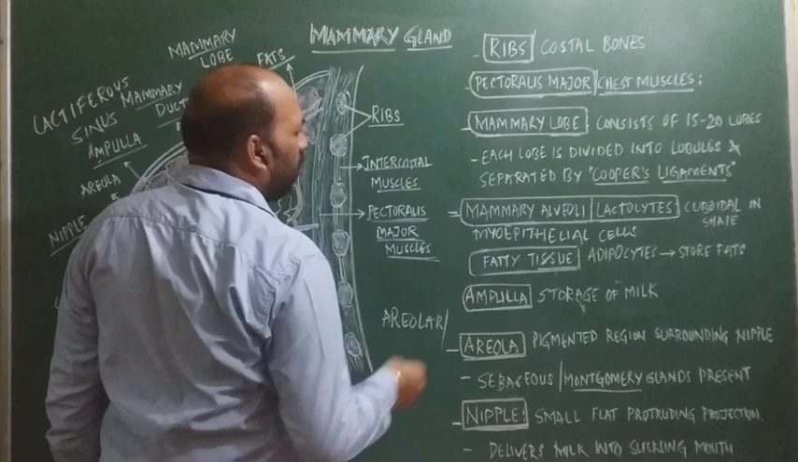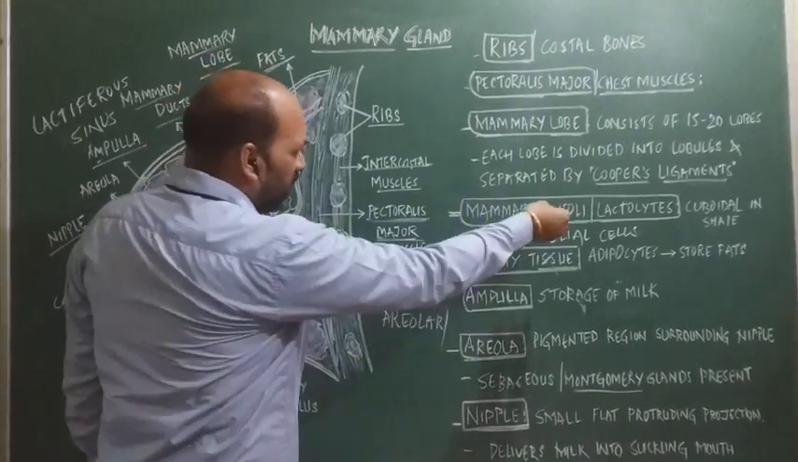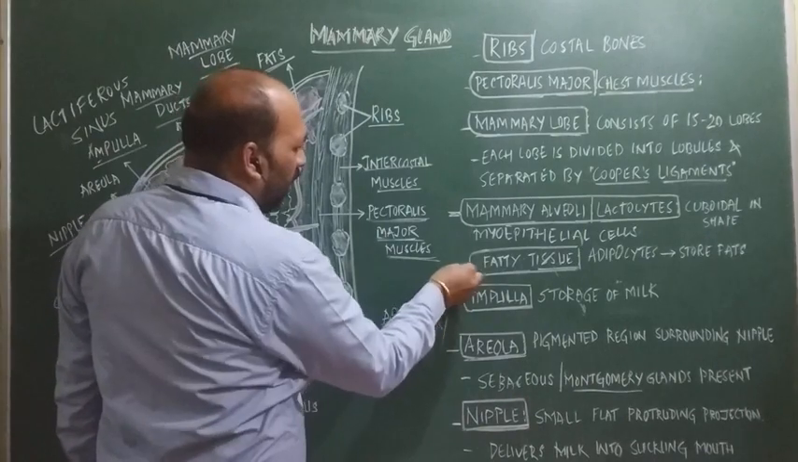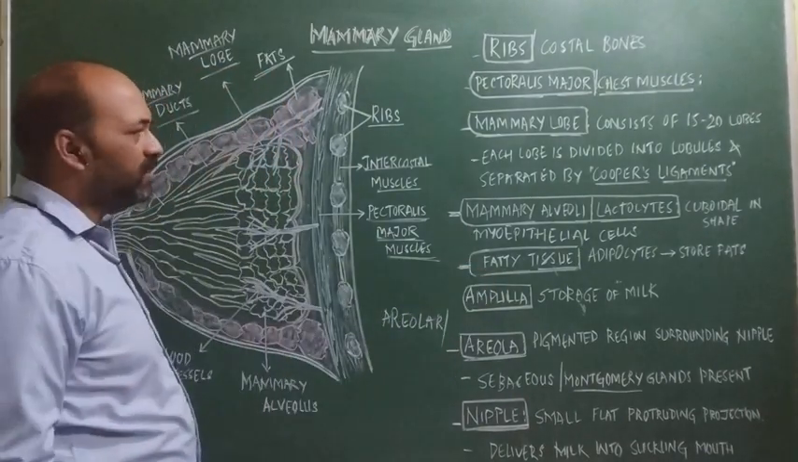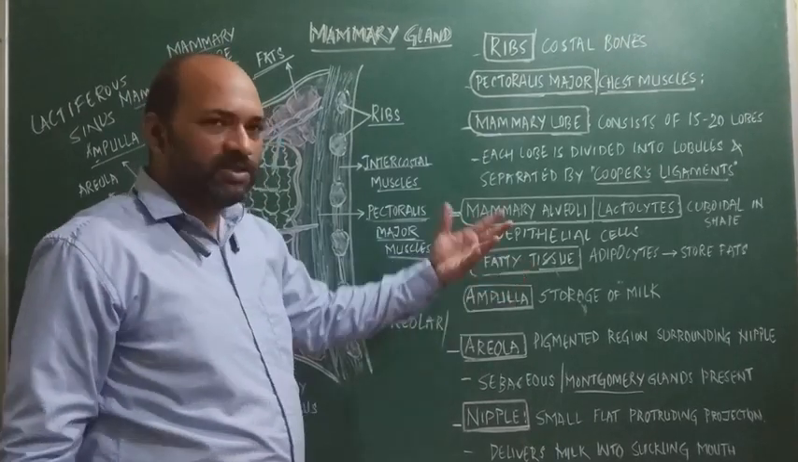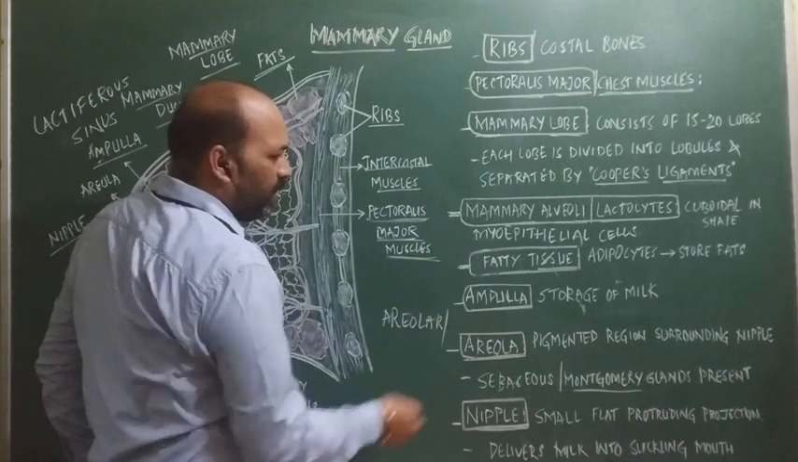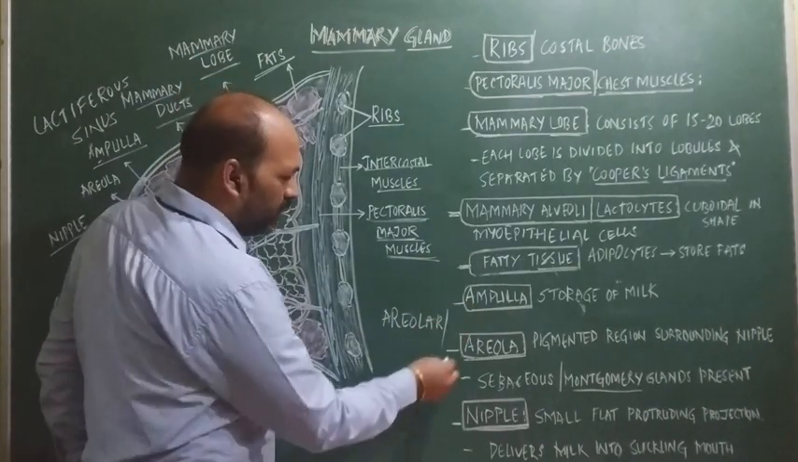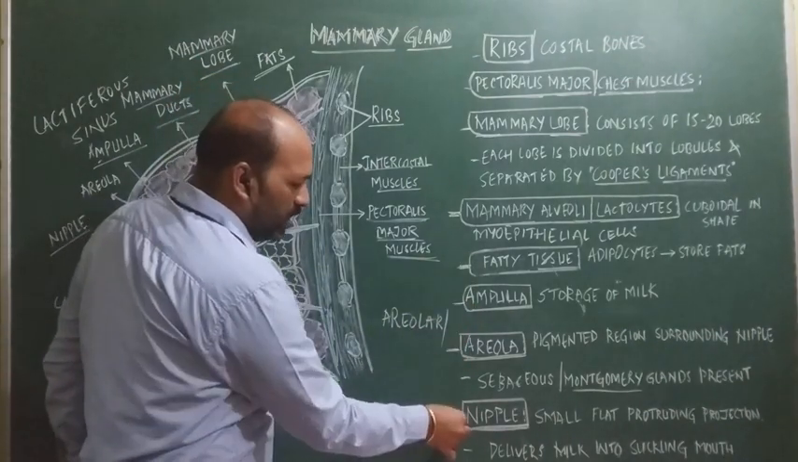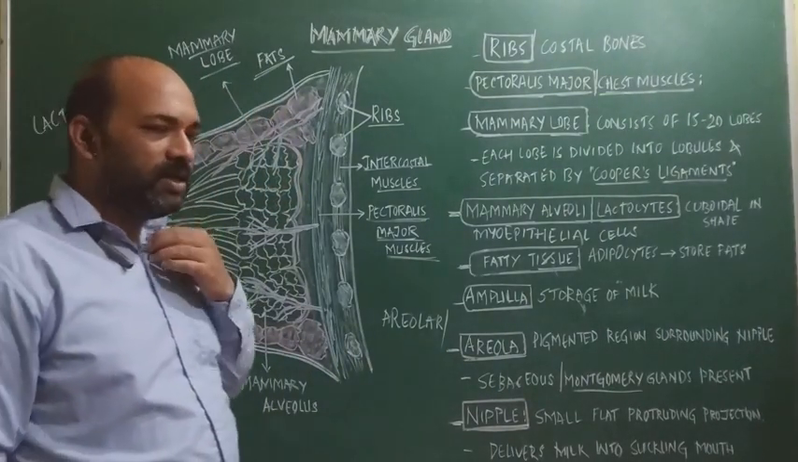We have discussed the main parts: the mammary lobe and mammary alveoli, which are responsible for the secretion of milk and are even called lactocytes, and the fatty tissue, where fats are stored, and depending upon the fatty tissue, the size of the mammary gland goes on increasing. Next is the ampulla, which is meant for storage of milk. Thereafter is the areola, and lastly the nipples. So this is all about the mammary gland.